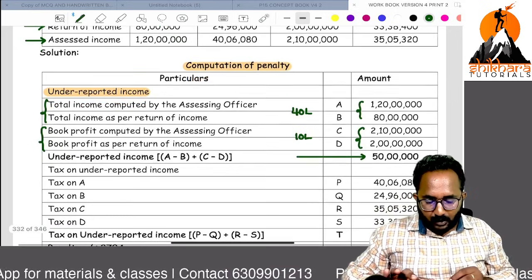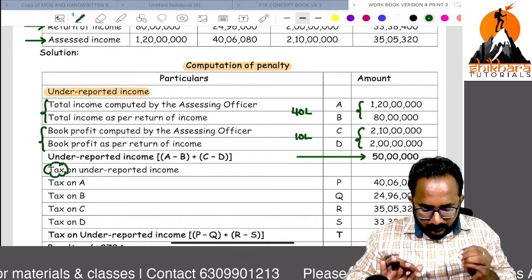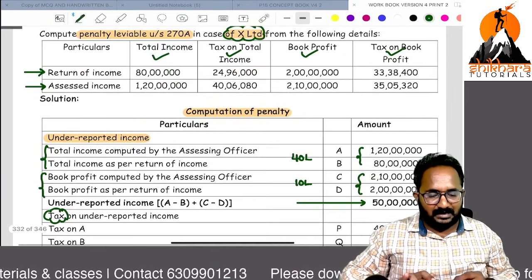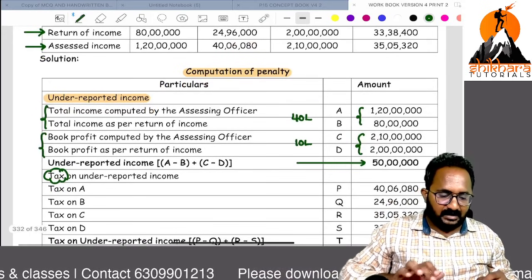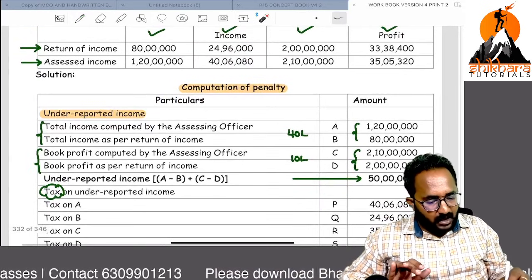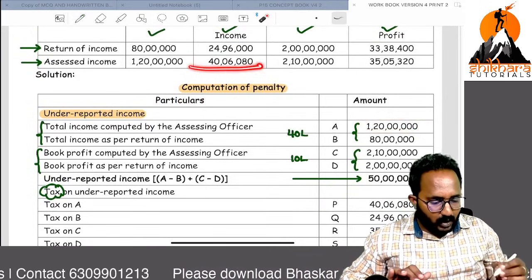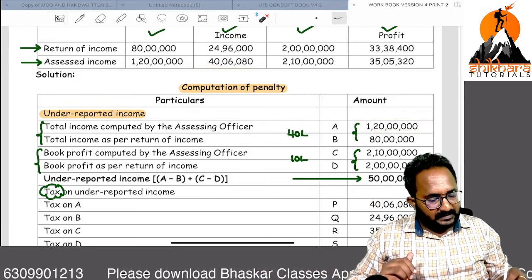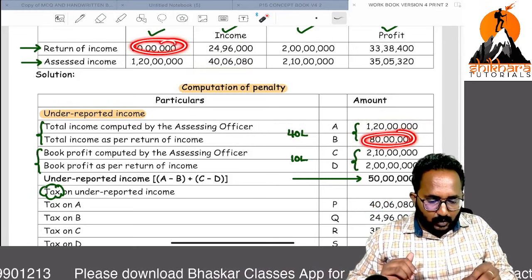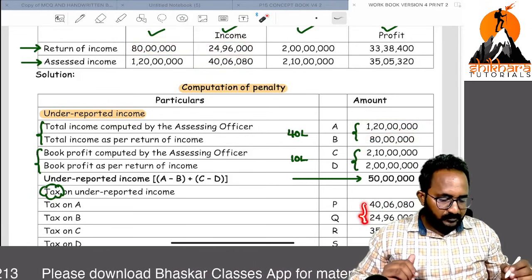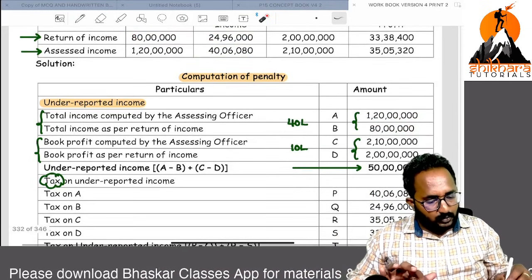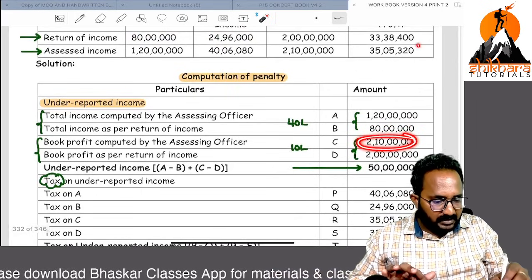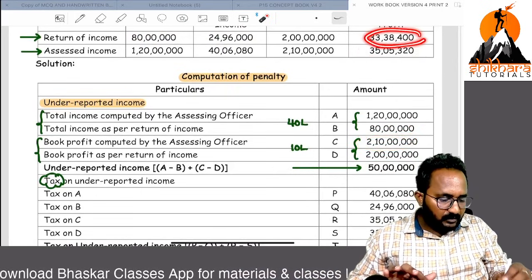Can you tell me how to calculate tax on under reporting income? The figures are clearly given. So what is the tax on 1 crore 20 lakh? 40 lakh 6,080. Next, what is the tax on 80 lakh? 24 lakh 96,000. Next, tax on 2 crores 10 lakh also is given. Tax on 2 crores also is given.